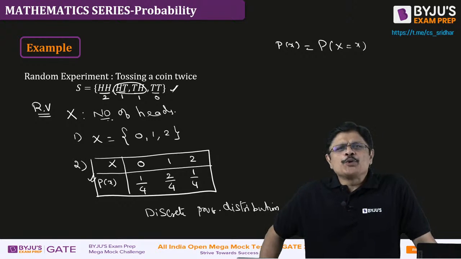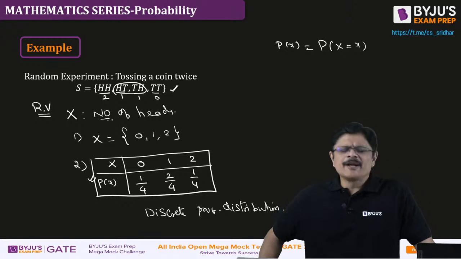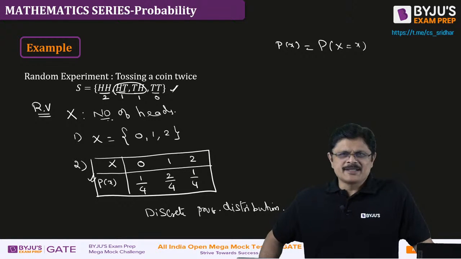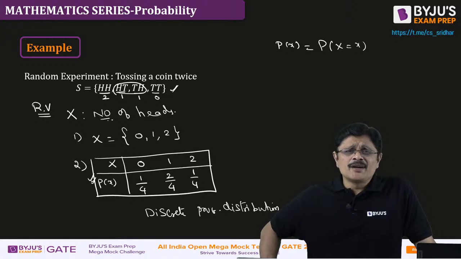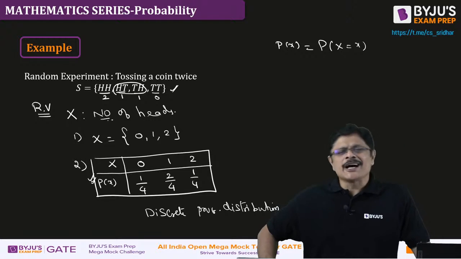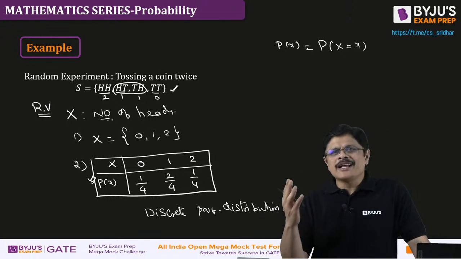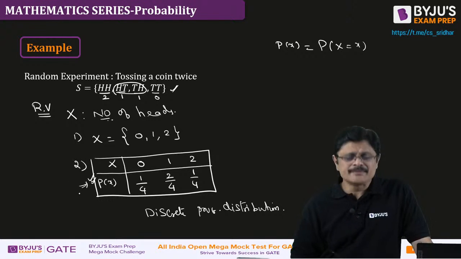The important point to be noted here is, at a basic level, for a given random variable, from the given situation, we can find the probability function, my dear friends. But it is not our job here to create probability functions for given random variables. Those who understand this, your life will be very simple. We need to understand the idea of the probability function. That is, the probability function associates probabilities to the values of the random variable. But creating the probability function as we have done here is not our job.